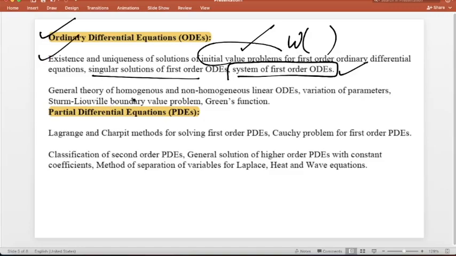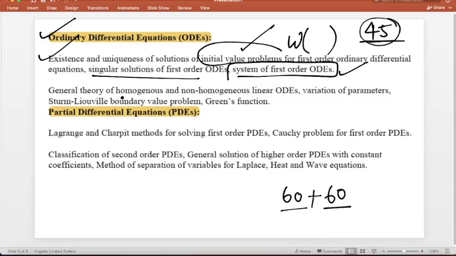Then from this section you will get around 45 marks of questions, because this is the third largest paper from the marking point of view. The first paper, real analysis, you will get 60 marks, 60 marks from linear and real, and then this is the third paper, ordinary and partial differential equations, where you will get around 45 marks of questions.